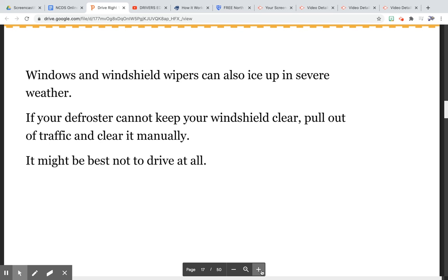Windows and windshield wipers can also ice up in severe weather. If your defroster cannot keep your windshield clear, pull out of traffic and clear it manually. It may be best not to drive at all.